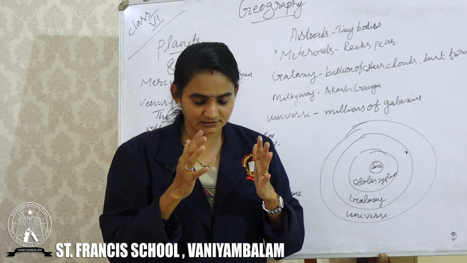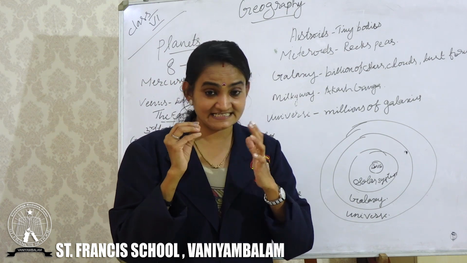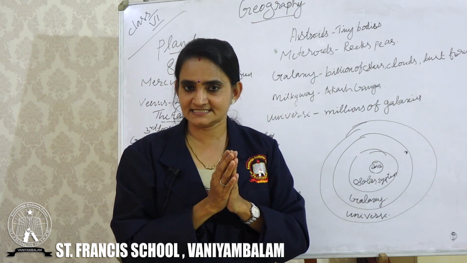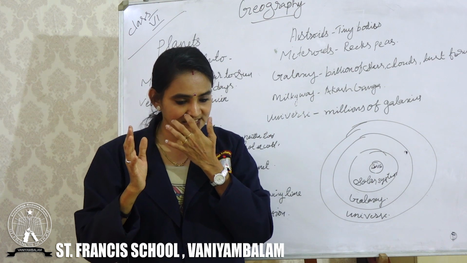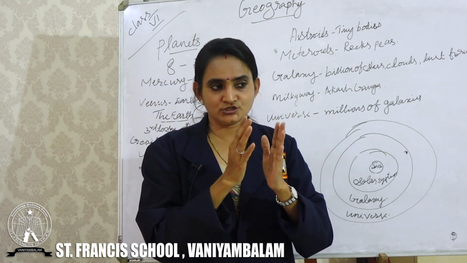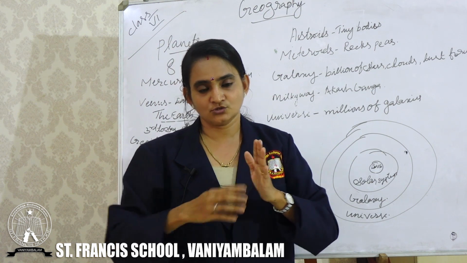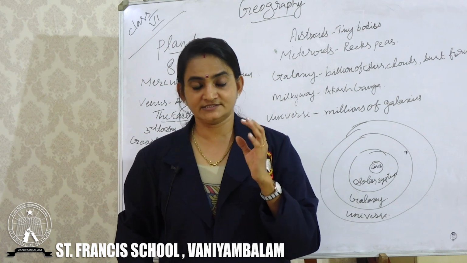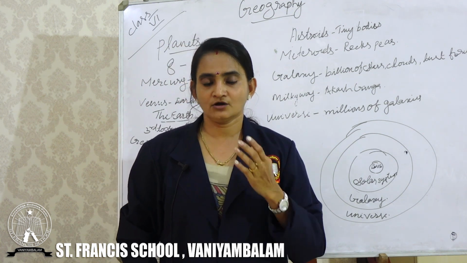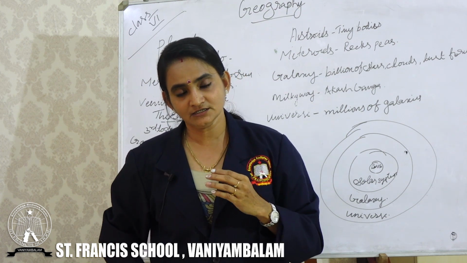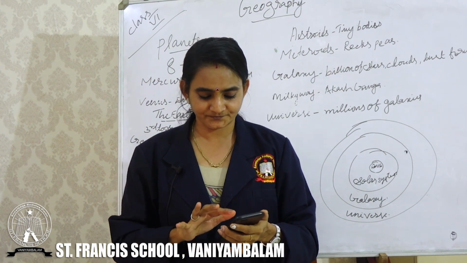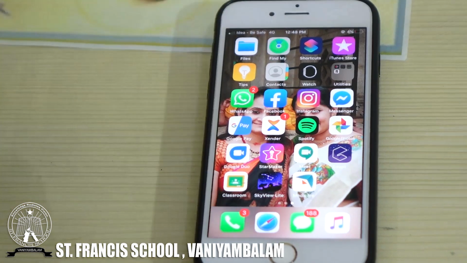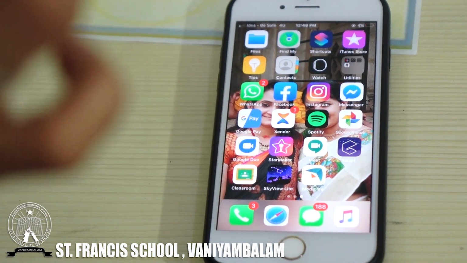Now, I will tell you one interesting matter. We learned about the constellation, isn't it? Nowadays we all are using an Android phone, a smartphone, right? So I will show you a very interesting app on your mobile. If it is possible, just take permission from your parents and download it from the Play Store. Okay dears, from your mobile Play Store, you can just type Skyview Lite.